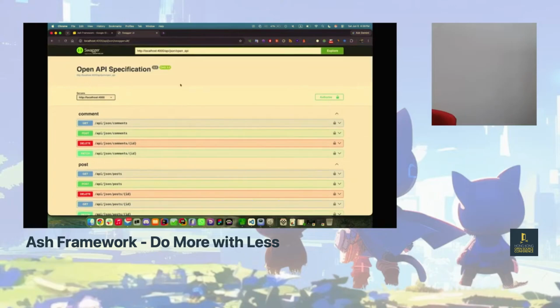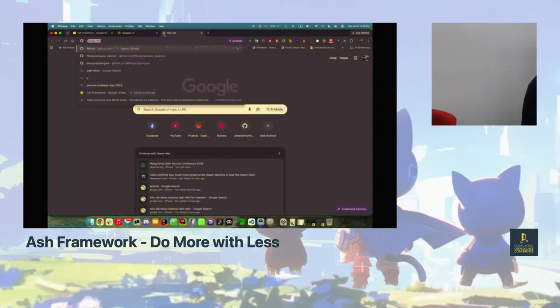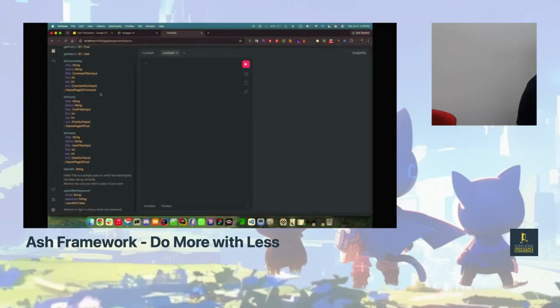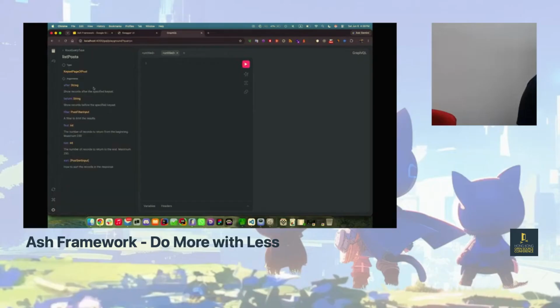Now the really cool thing, I haven't worked too much with this over here. I'm a big fan of GraphQL because it's all typed. So I want to just go back to that one and show you something that's actually really cool. If I want to list all of the posts, automatically built in is that you can choose how you want to sort it. I didn't do anything. It just gave me that ability off the top by itself.